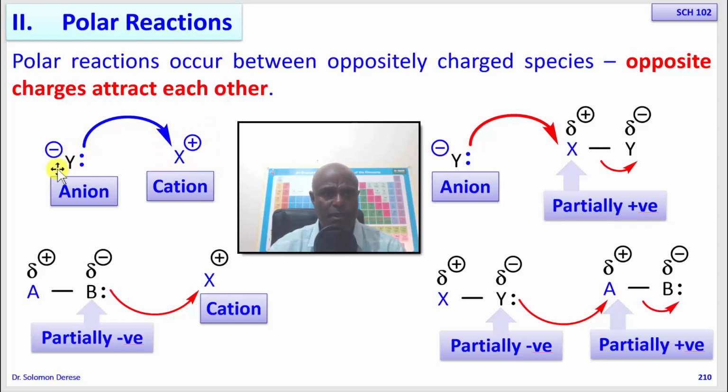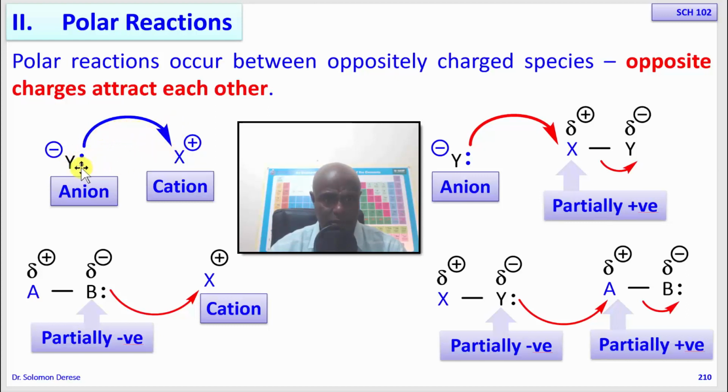Y is reactive because it has an excess of electrons, it is negative. So both of them need each other. This one is to be neutralized by getting rid of these additional electrons. This one will want to react with something negative so that electrons can come and neutralize the positive charge on it. So when these come close to one another, electrons will flow from the electron rich center to the electron poor center. This we show using a double headed arrow with the direction going from the electron rich center to the electron poor center.